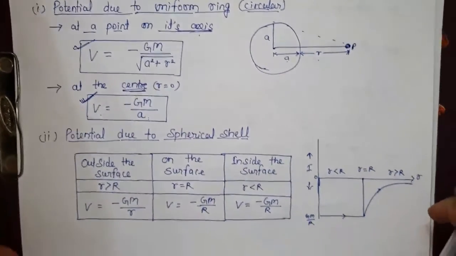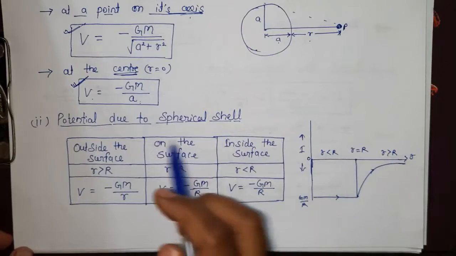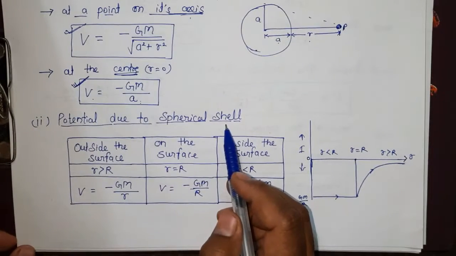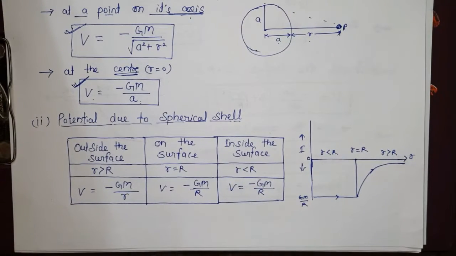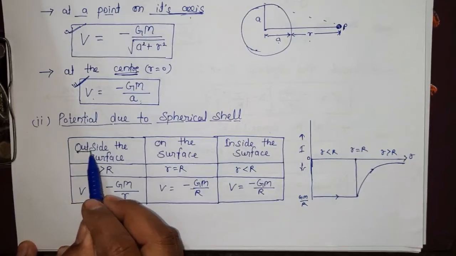Now again for the spherical shell, potential due to a spherical shell. This time it is somewhat different from intensity. Inside the spherical shell the intensity is 0, but the potential is not 0. Potential is constant inside the shell. This is the important thing. Nothing is difficult. All values are the same.